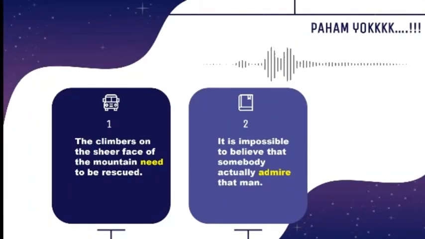Now we go to the first question. The climbers on the sheer face of the mountain need to be rescued. The example is correct. The subject is climbers, the verb is need, and the phrase on the sheer face of the mountain is a prepositional phrase. When a prepositional phrase comes between the subject and verb, be sure that the verb agrees with the subject.